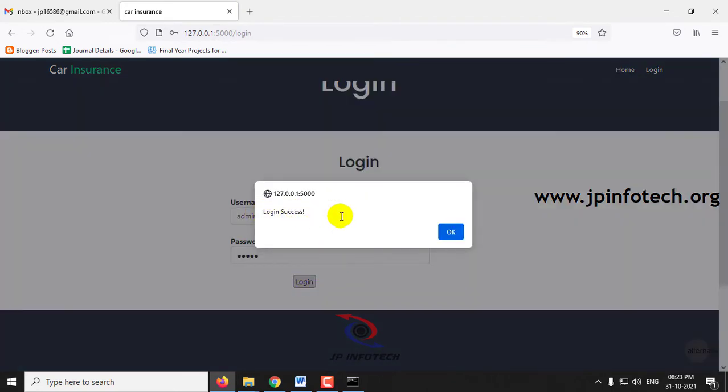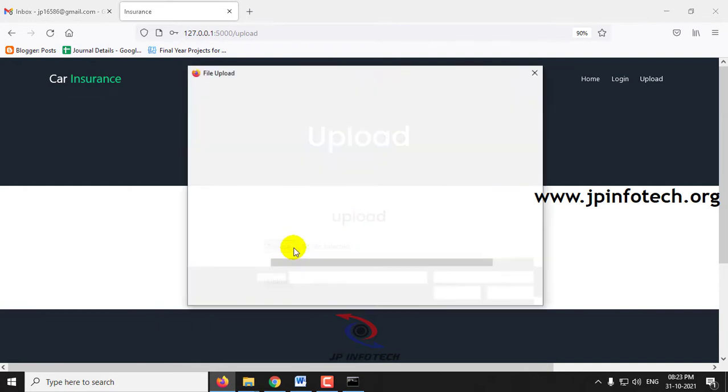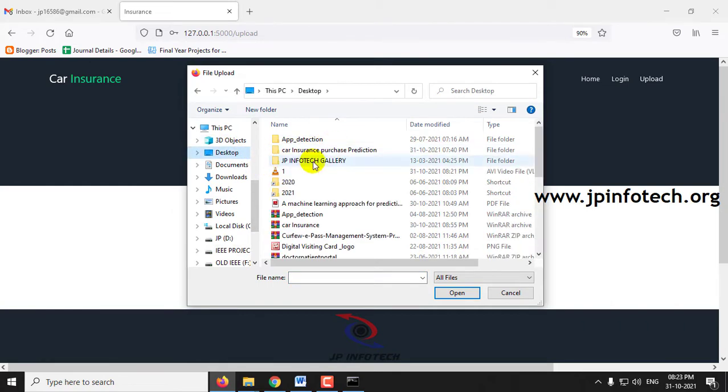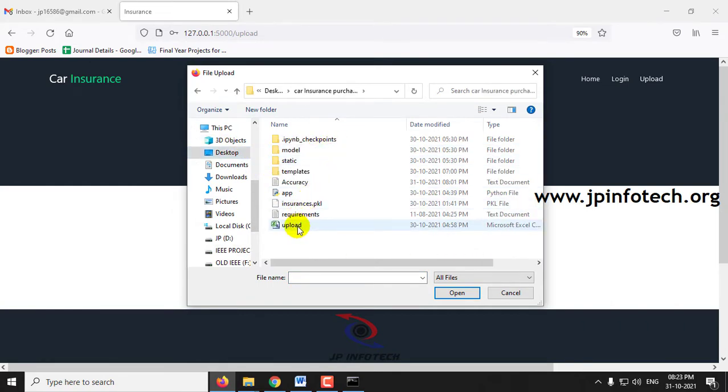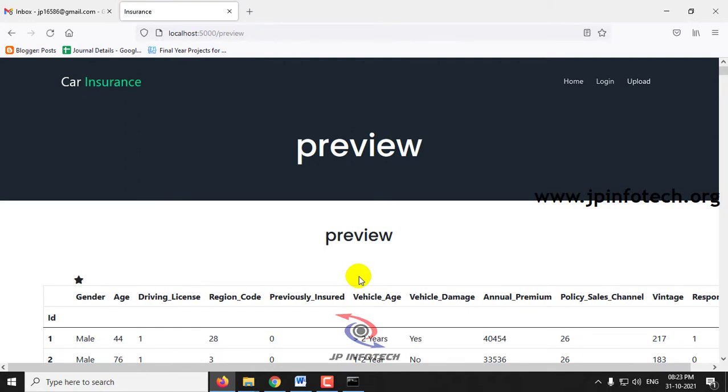Once the login is successful, it will navigate to the upload part where you need to upload the data set. Just select this browse button, go to the source code location where you can see the upload.csv file, select it and click upload. Once the dataset has been uploaded, it will navigate to the preview part where you can preview the dataset that we have uploaded.